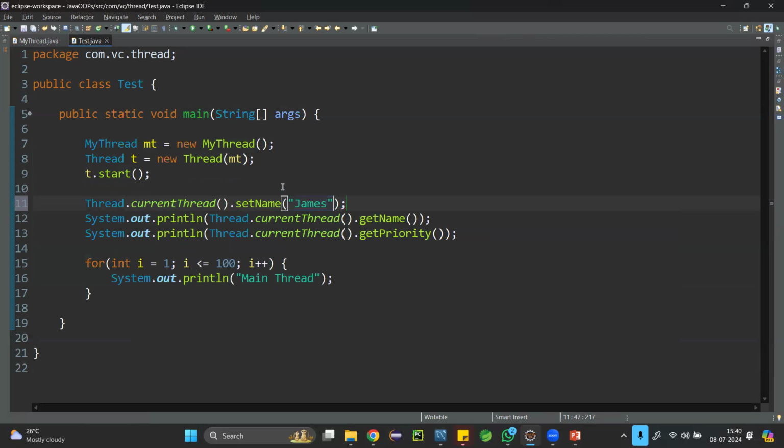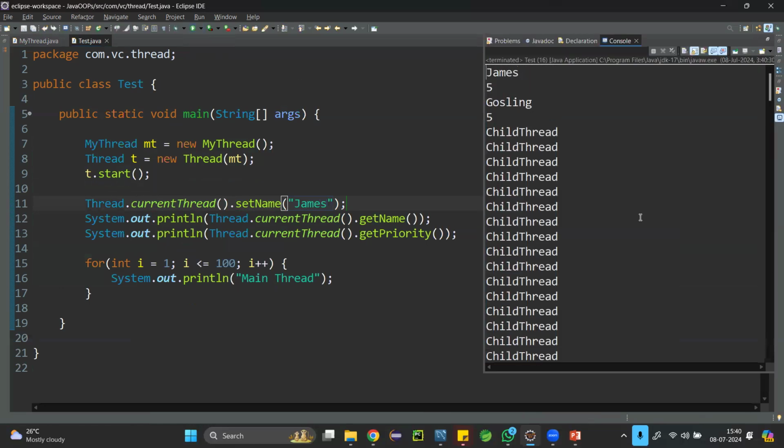Now let me save and run the program once again. So what is the first thread name? James. And what's the priority? Same as default main only. We did not change. And the second thread name, Gosling, and the priority is 5. Yeah, so that's how a programmer can change the name of the threads in a meaningful way, depending on your requirements or projects.